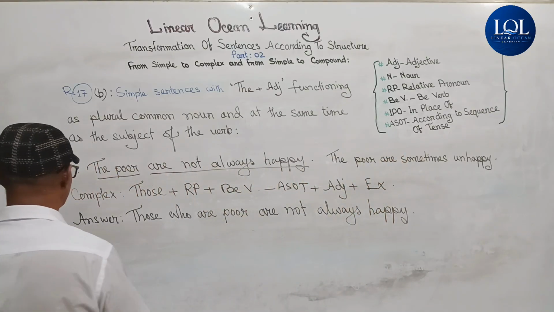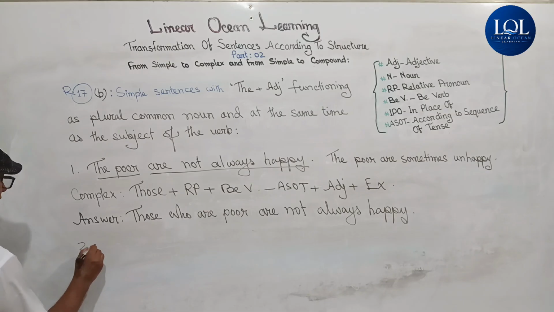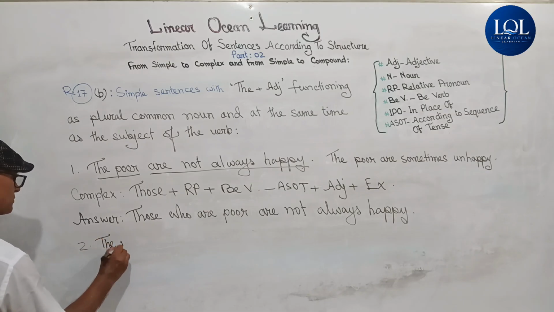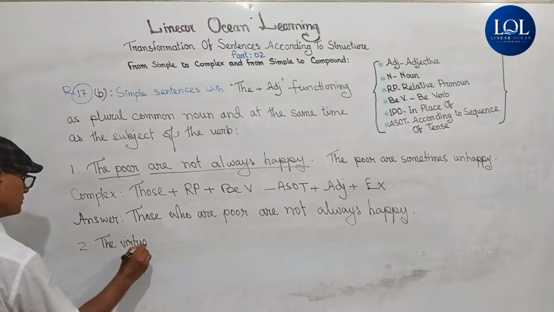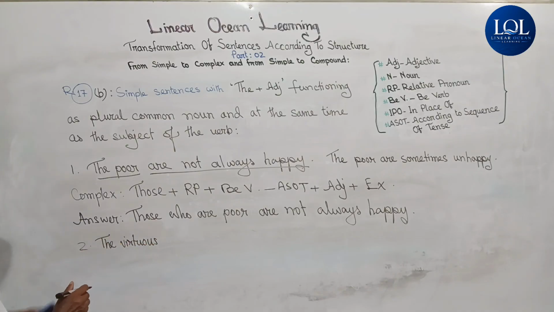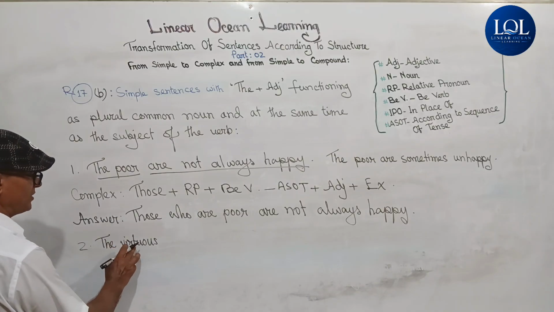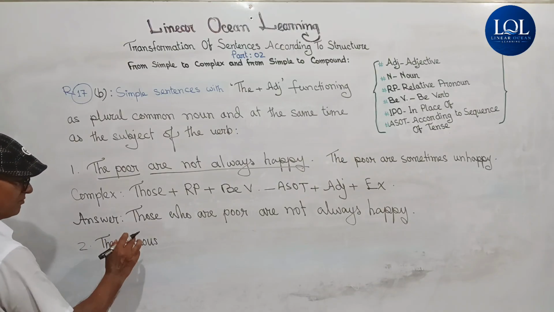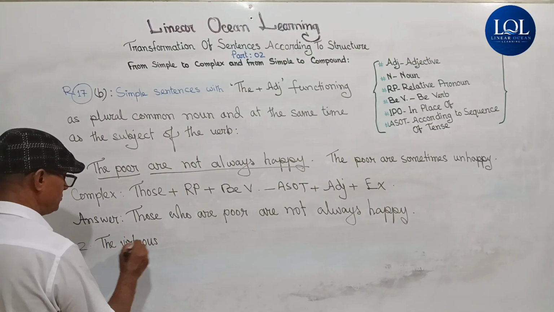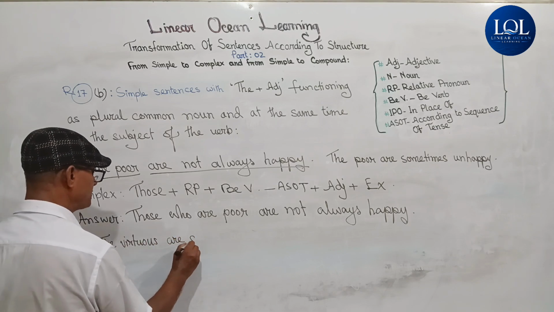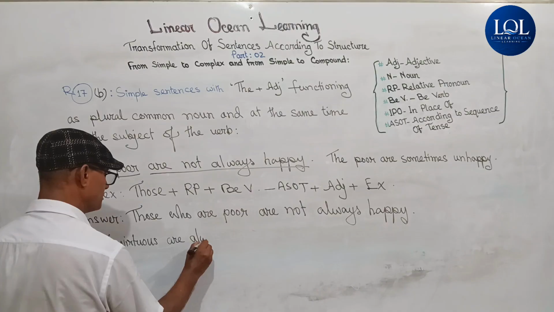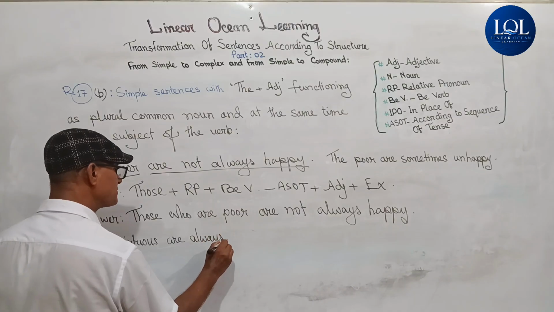Let me give another example too. The virtuous, and its noun form is virtue, V-I-R-T-U-E, virtue, that's noun, abstract noun. The virtuous are always happy.